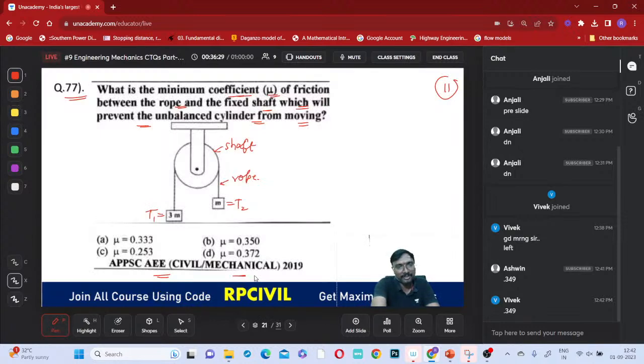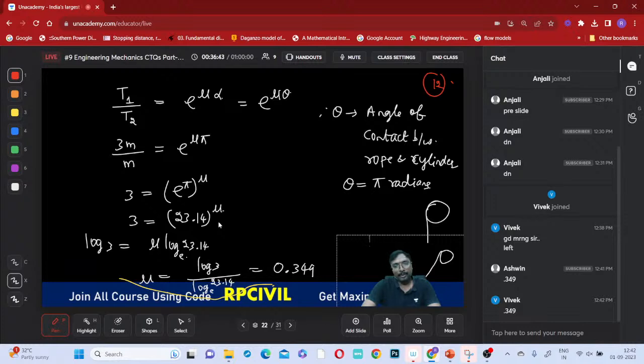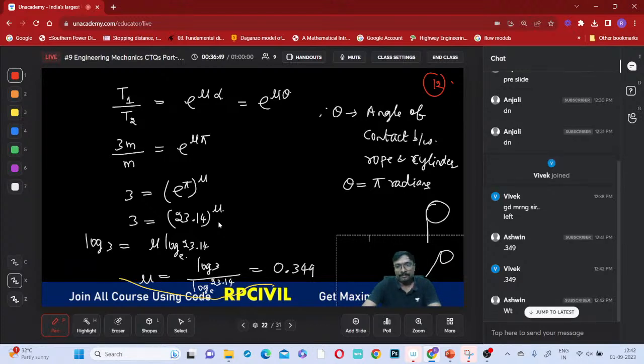Is there any option with 0.349? 0.349 means 0.35, right? Option B will be present, you can see, if you just observe. Is it clear? Shall I move to the next question? 78th question. Are you noting this? Have you noted this, all of you? Okay, note it and tell me. I'll move on to the 78th question then.